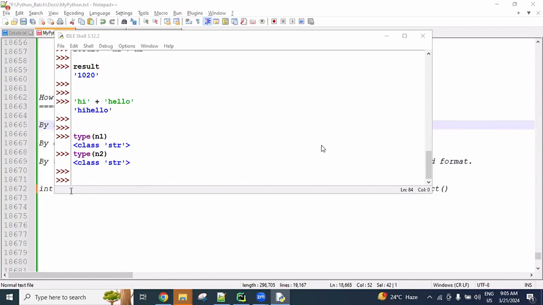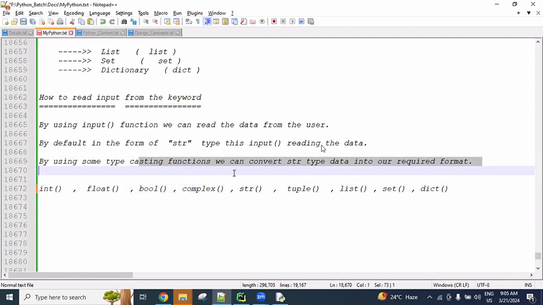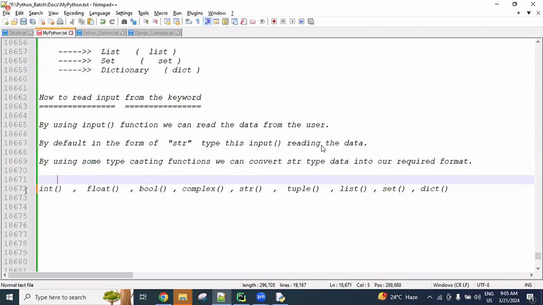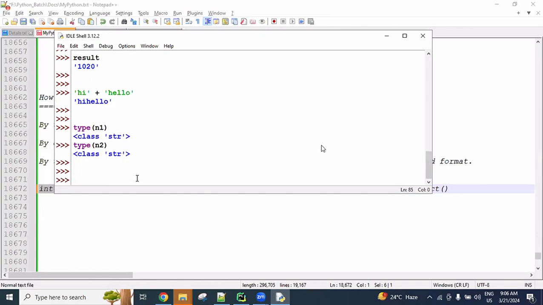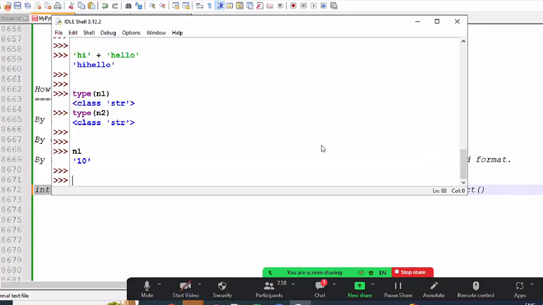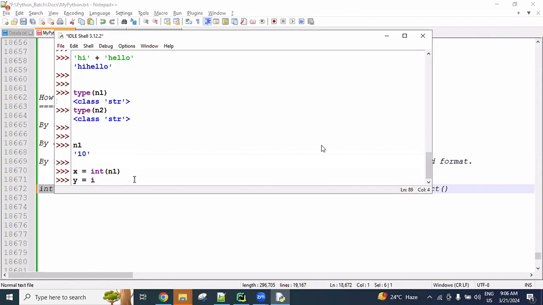What is the purpose of the typecasting functions? If we want to change one type of data into another type, we can use typecasting. Right now I will use just int. Here n1 is already a string type, with quotation format. So x equal to int of n1: this string type data is converted into int. Next, y equal to int of n2.